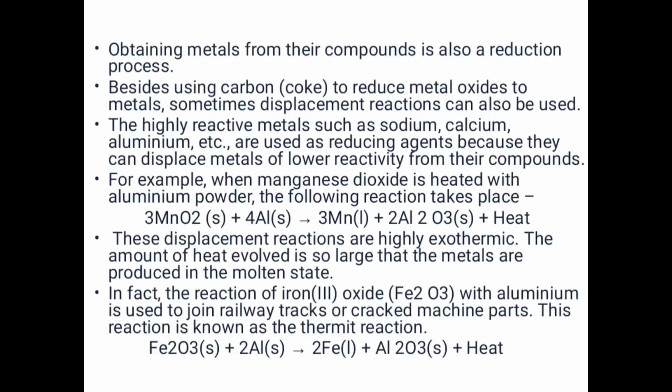In fact, the reaction of iron oxide, that is Fe2O3, with aluminium is also used to join railway tracks or cracked machine parts. This reaction is known as the Thermit reaction. You have to remember this term, Thermit reaction. Now let us look at the equation: Fe2O3 plus 2Al giving 2Fe plus Al2O3 plus heat.